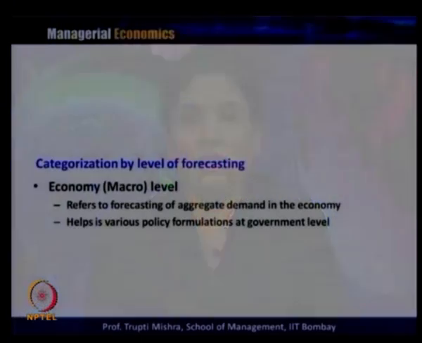Then there is the economy level, or the macro level. In the categorization by the level of forecasting, it goes from the micro level to the macro level. At the micro level we talk about firm level forecasting, then industry level forecasting, and finally we reach the larger scale of forecasting, that is the economy or macro level.